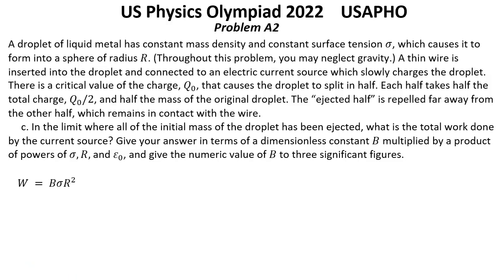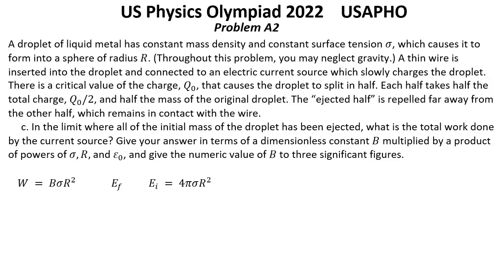The work W is equal to the difference between the energy EF of the final state, where there are many small droplets that have been dispersed too far away, and the energy EI equal to 4 pi sigma r square of the initial uncharged droplet due to surface tension.